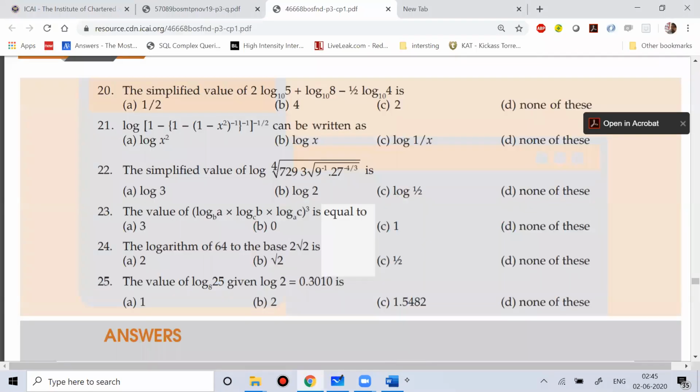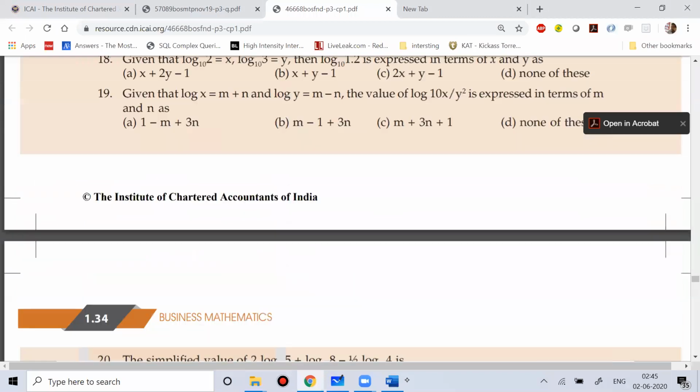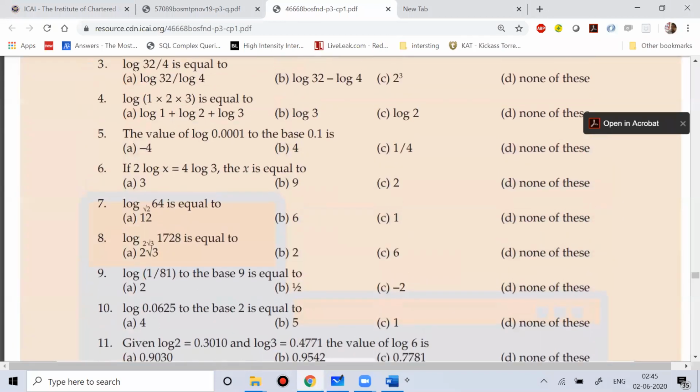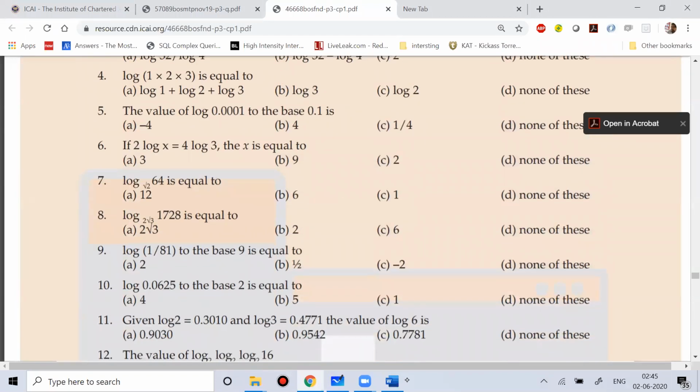Clear? So I've done all the questions on logarithm. Around 25 questions were there. All these questions I've done for you. In case you have doubt in any question, whatever I've done, please feel free to mail me or write your doubts in the comment box.